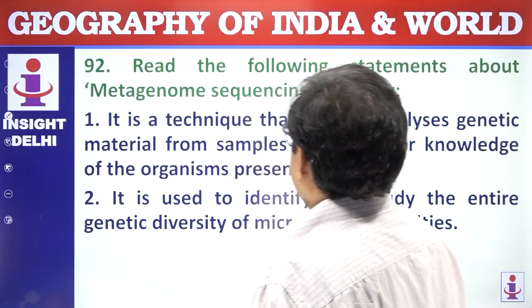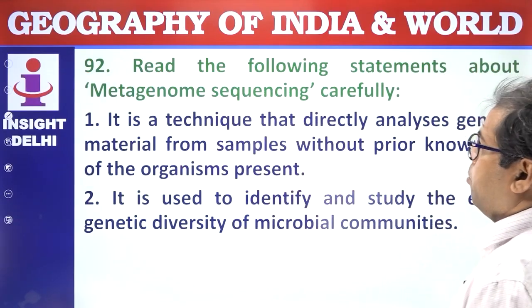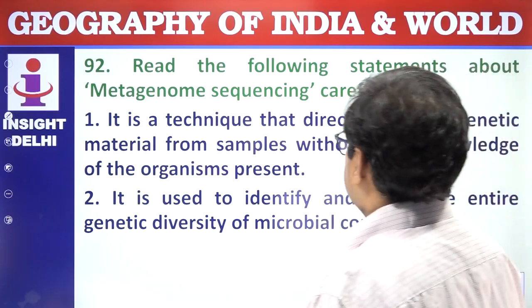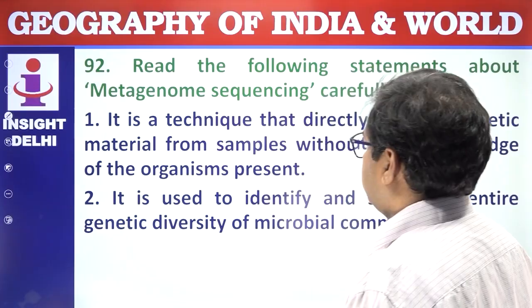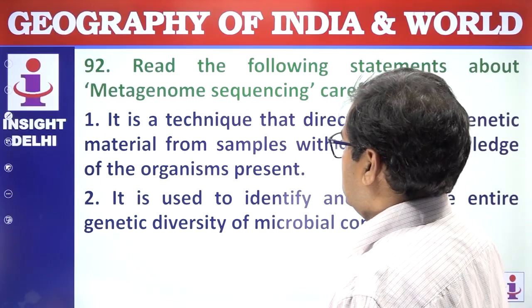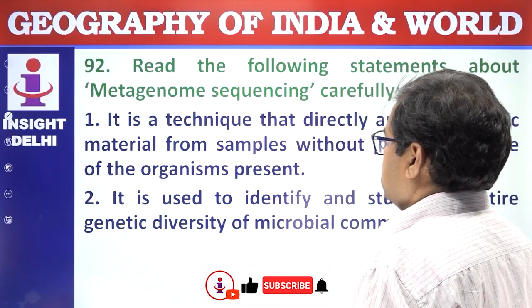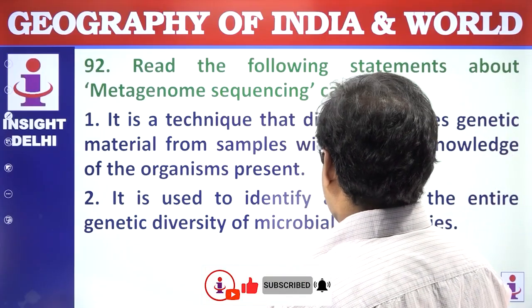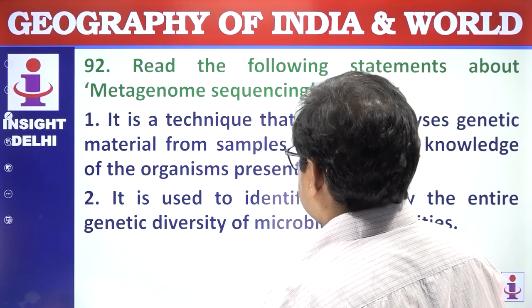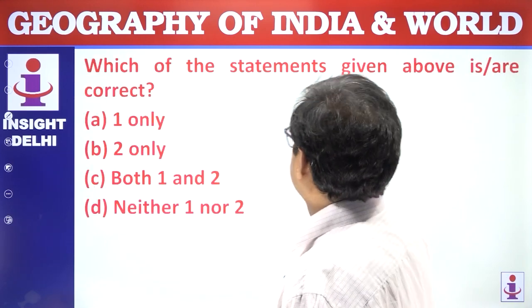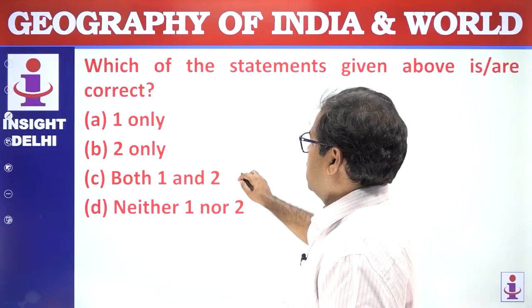Next question. Read the following statements about metagenome sequencing carefully. It is a technique that directly analyzes the genetic material from a sample without prior knowledge of the organisms present. It is used to identify and study the entire genetic diversity of microbial communities. So both statements are correct. Which of the statements are correct? Both of them.